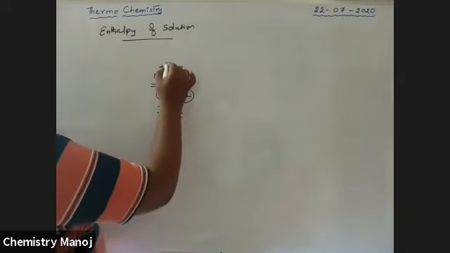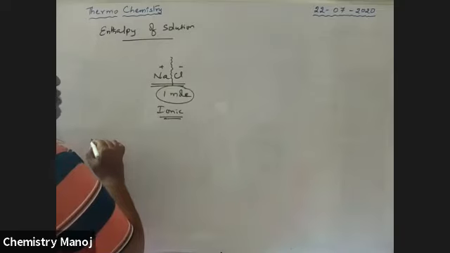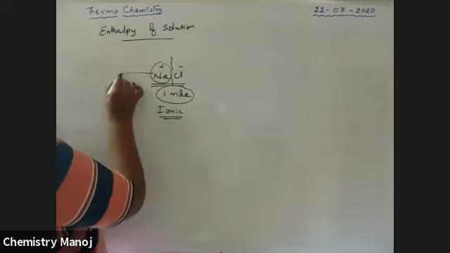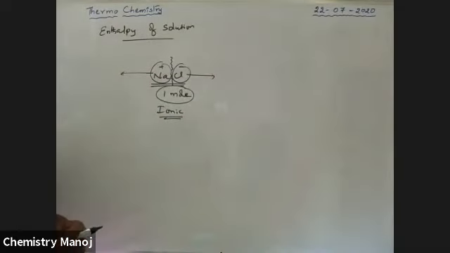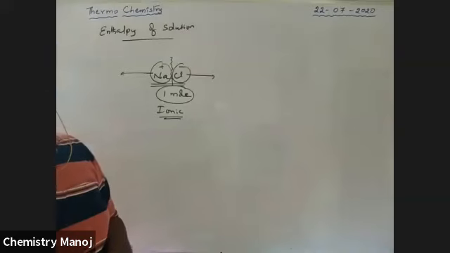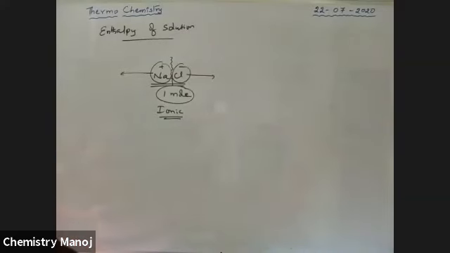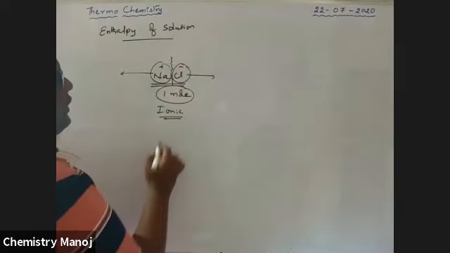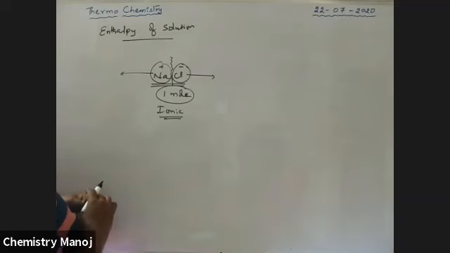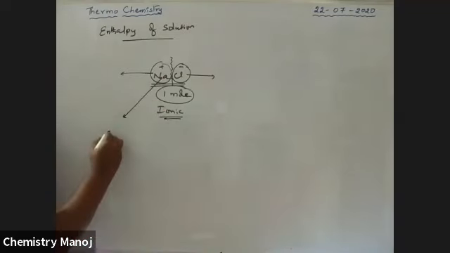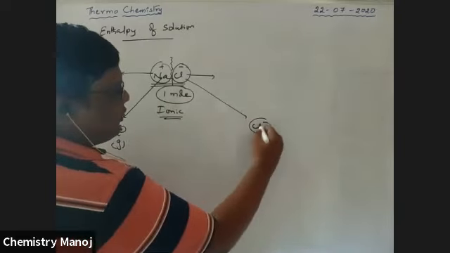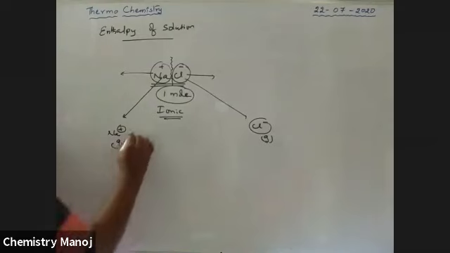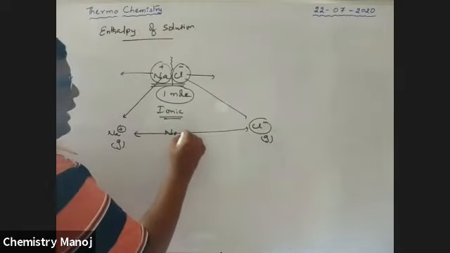So now I am trying to break this NaCl into its respective ions. I pull this ion to this side and this ion to this side. So I am taking this Na plus ion up to a gaseous ion, and this Cl minus ion up to a gaseous ion as well. So between these two, there is no interaction.